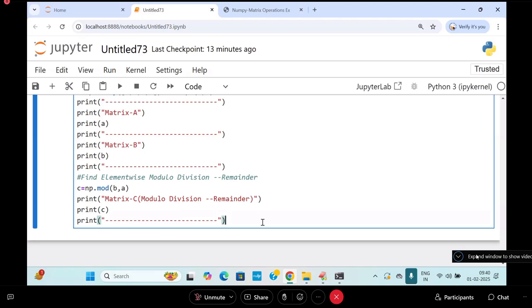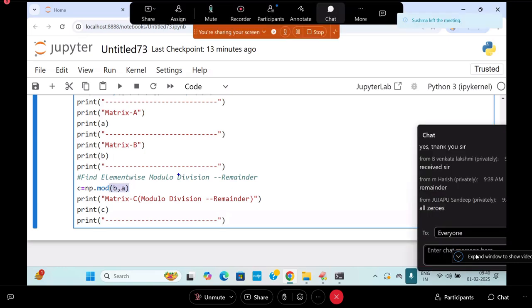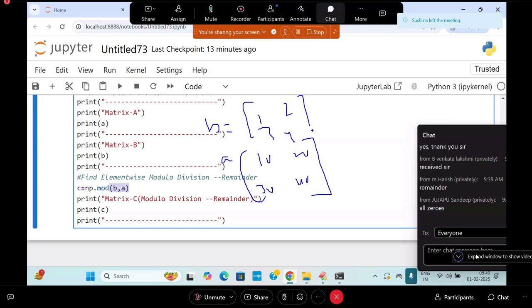జీరోనా? ఎవరమ్మా జీరో చెప్పింది? So B comma A. What are the B values here? 1, 2, 3, 4. This is called B. A values are what? 10, 20, 30, 40. I don't know whether you know this subject or not. What is this B comma A? 1% is 10. What is the answer?